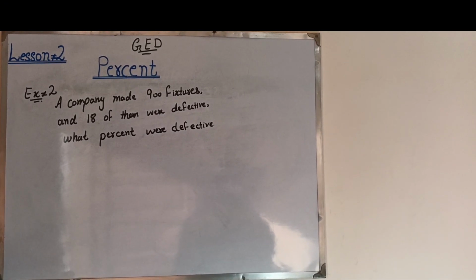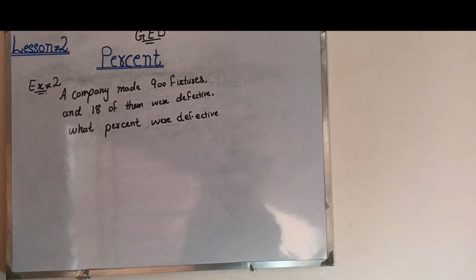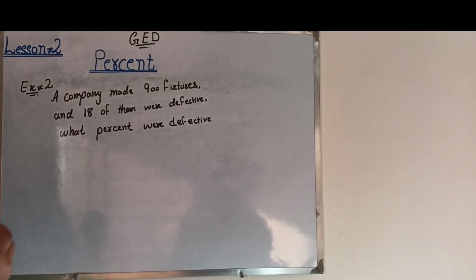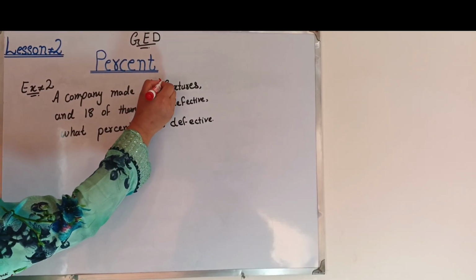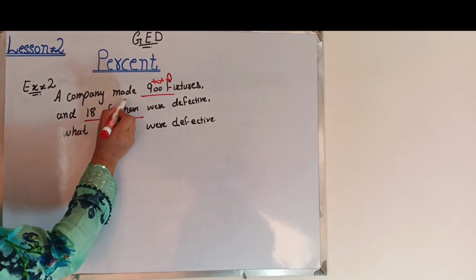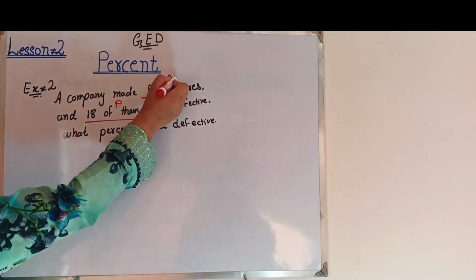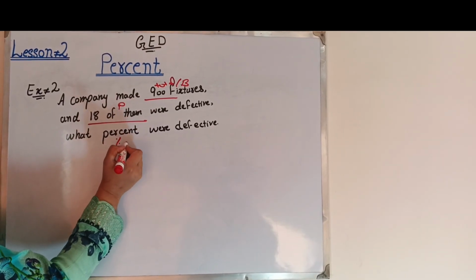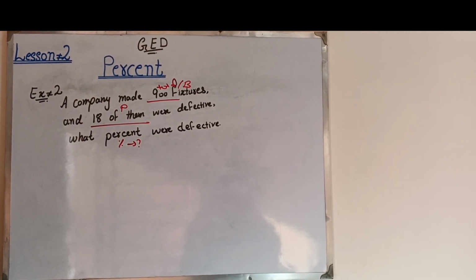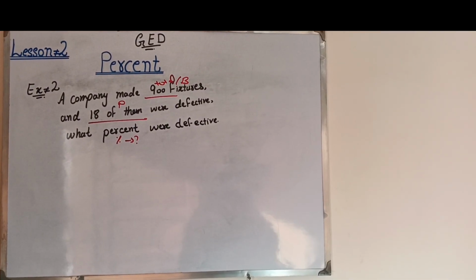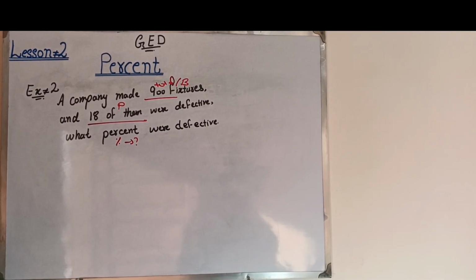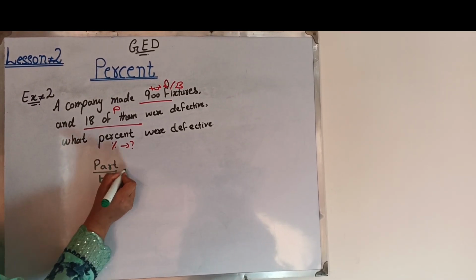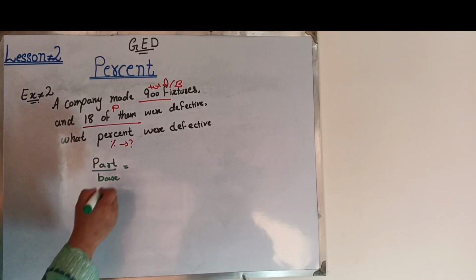Example number 2: a company made 900 fixtures and 18 of them were defective. 900 fixtures means that's the total, the base. 18 of them is the part. We want to find the percent that were defective. So we rewrite the formula, part over base is equal to rate over 100.